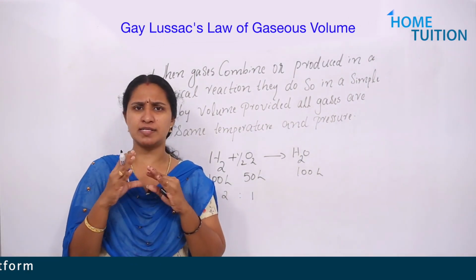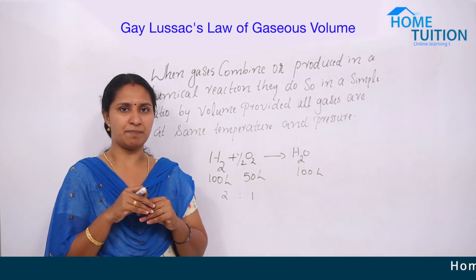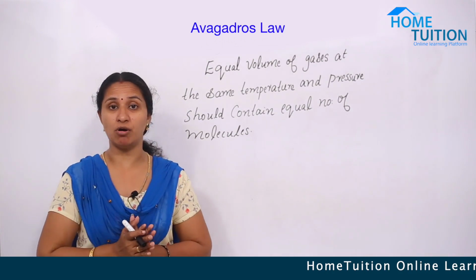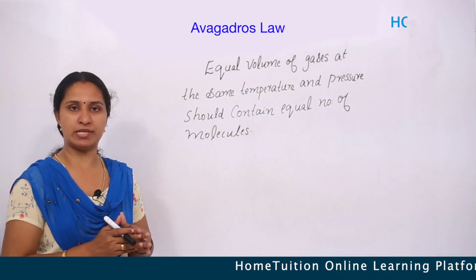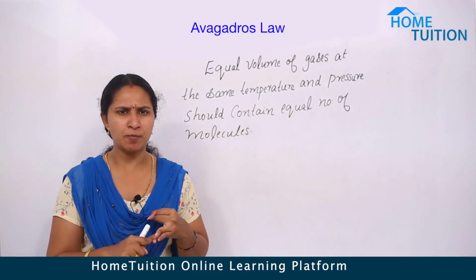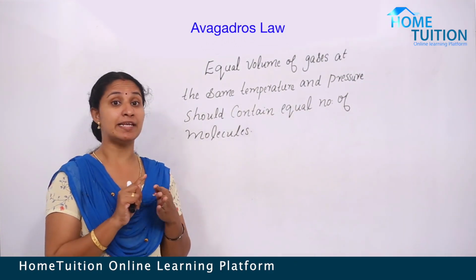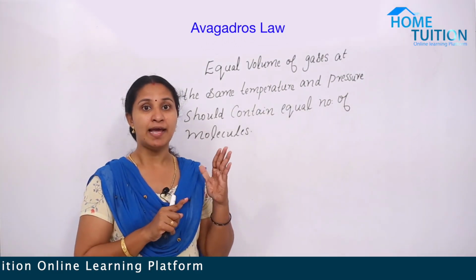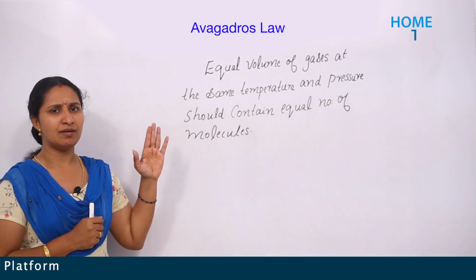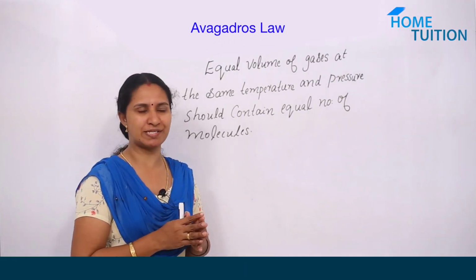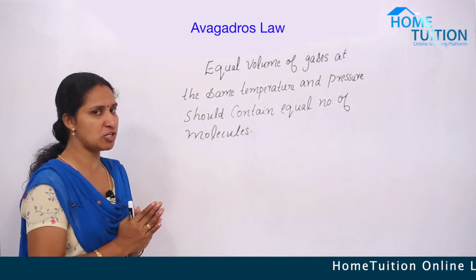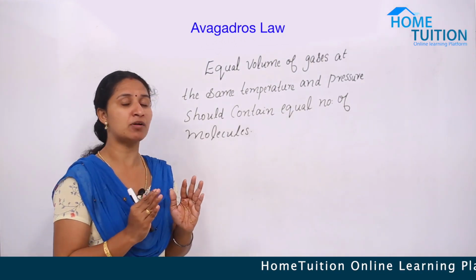And the last law in this chemical combination is Avogadro's law. Let's check what is Avogadro's law. We already discussed the law of conservation of mass, law of multiple proportion, law of definite proportion, then Gay-Lussac's law of gaseous volumes. And the fifth law in that category is Avogadro's law. Let's check the statement. What is Avogadro's law? Equal volumes of gases at the same temperature and pressure should contain equal number of molecules.